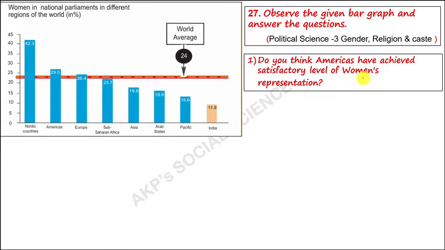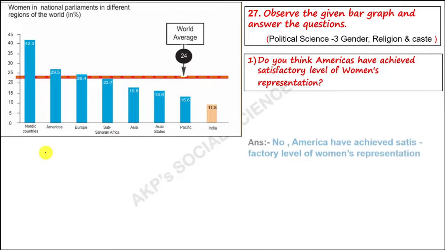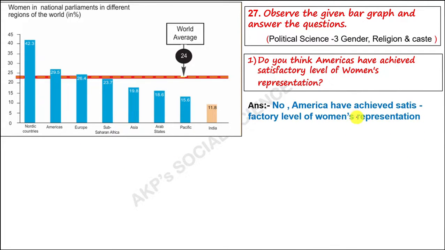Do you think the Americas have achieved a satisfactory level of women representation? We have more than the Americas from the Nordic countries, so it is not achieved. No, the Americas have not achieved a satisfactory level of women's representation, not at all.